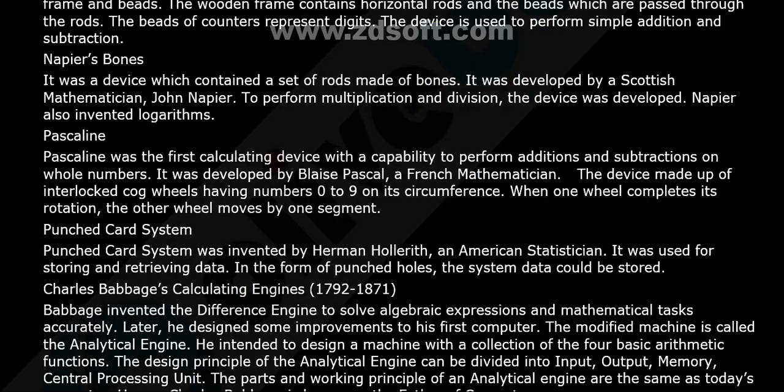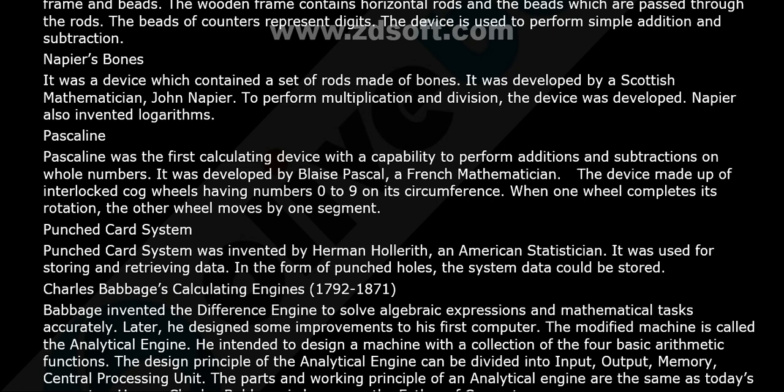This is Chinese origin. Napier's bones. It was a device which contained a set of rods made of bones. It was developed by a Scottish mathematician, John Napier. The device was developed to perform multiplication and division. Napier also invented logarithms.